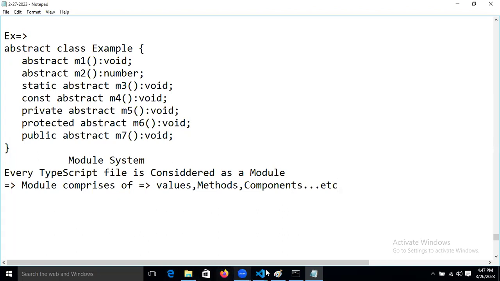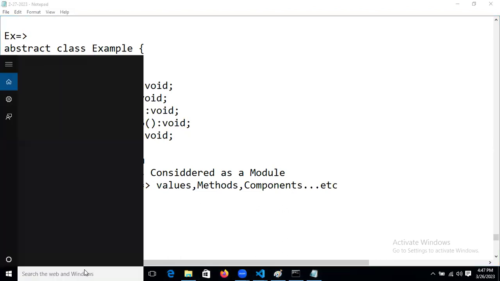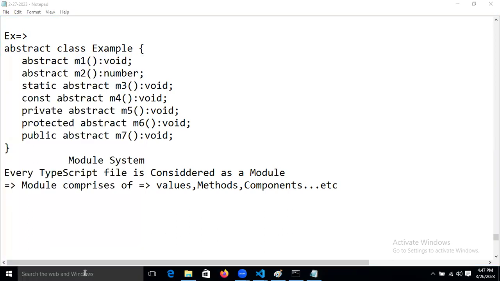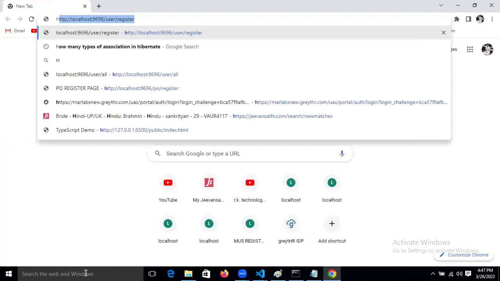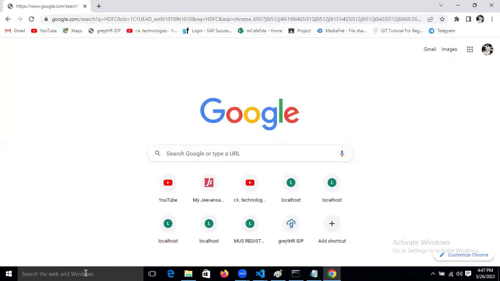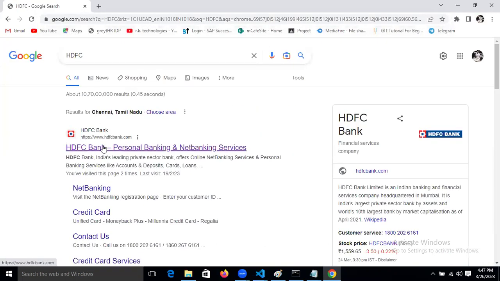Let's take any banking project. Now guys, I'm opening the Chrome browser. Let's take HDFC Bank, the HDFC project.